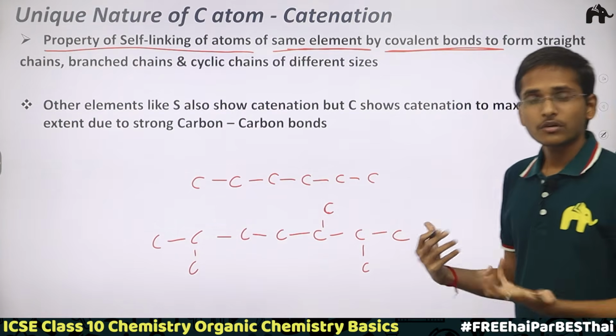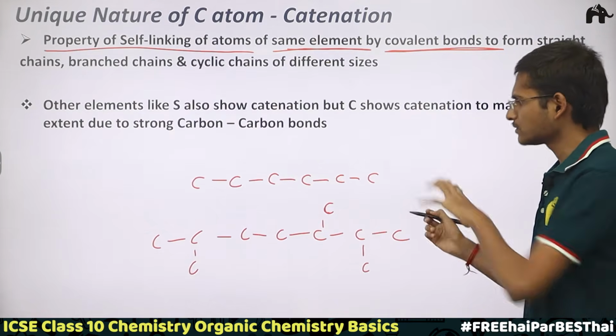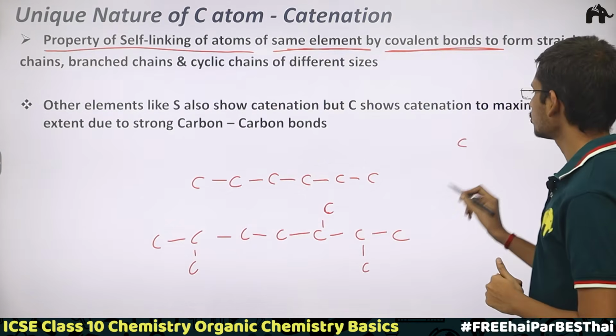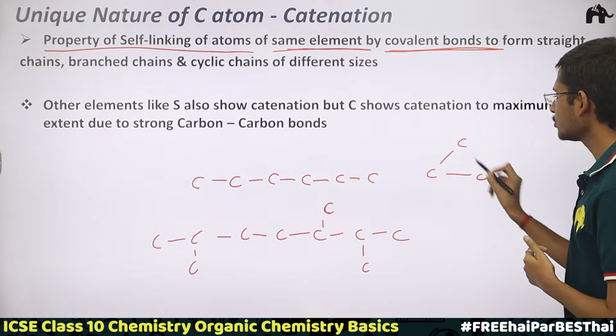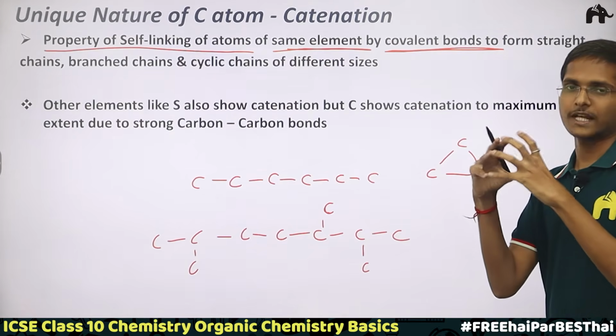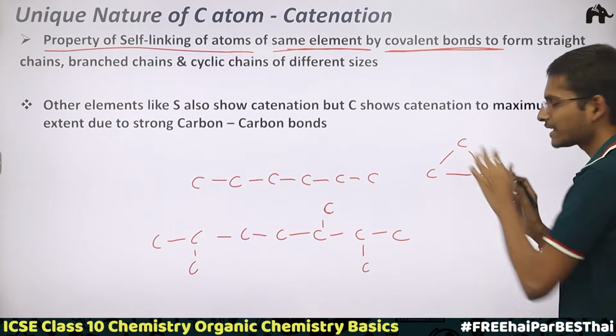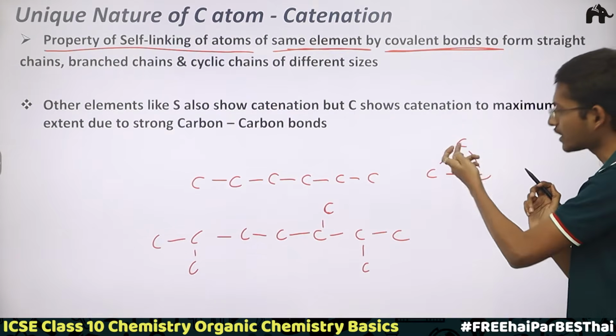And another type of arrangement which carbon atoms can form by linking to other carbon atoms is the closed chain arrangement. In this, at least 3 carbon atoms are required to form a closed chain, because we all know 2 carbon atoms cannot form a closed structure, right? It should be at least 3, so that this carbon would link to this carbon, and this carbon would again link to this.